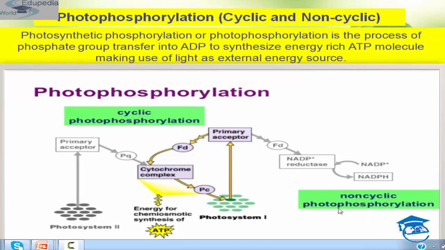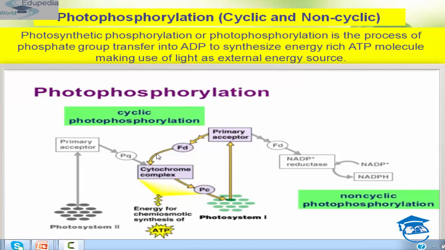Okay? See student, in cyclic photophosphorylation, the formation of ATP from ADP and inorganic phosphate is called phosphorylation of ADP. So when this process occurs in the presence of sunlight, then that is known as photophosphorylation, because photo means light. So when this process occurs in the presence of sunlight, then that process is known as photophosphorylation. Okay? So this is your cyclic, in which it forms a Z kind of a scheme. Okay? And this is your non-cyclic photophosphorylation.